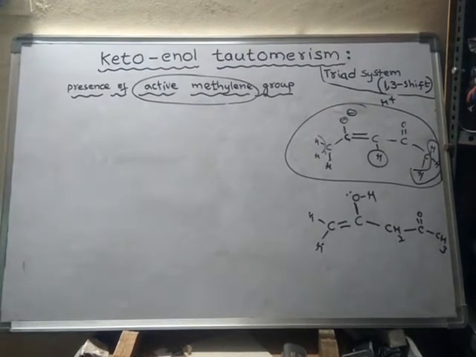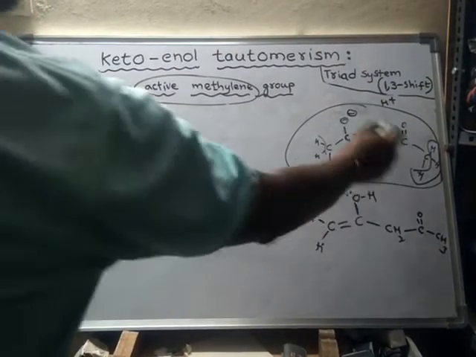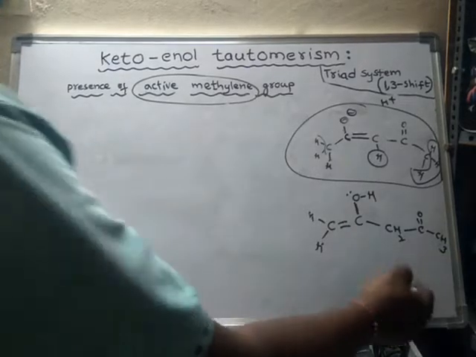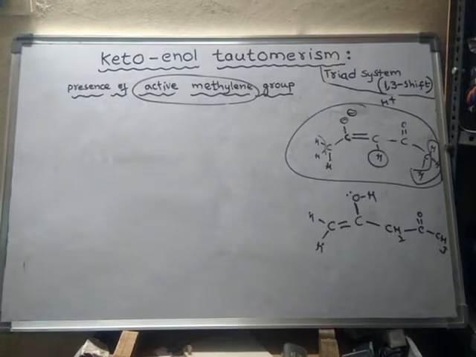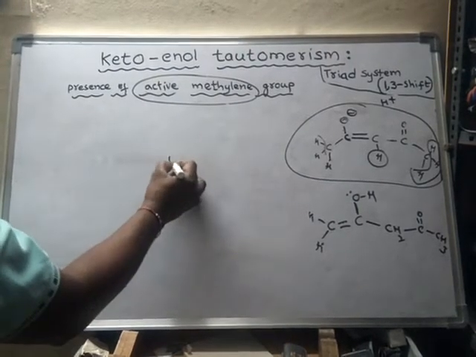Okay. So what happens here in the active methylene group? The hydrogen atoms are more acidic than normal alpha hydrogens because of the conjugate base which is formed by deprotonation. Deprotonation means loss of hydrogen.